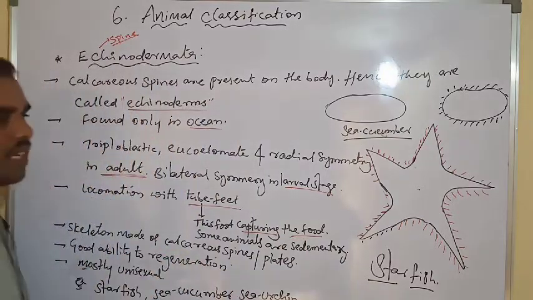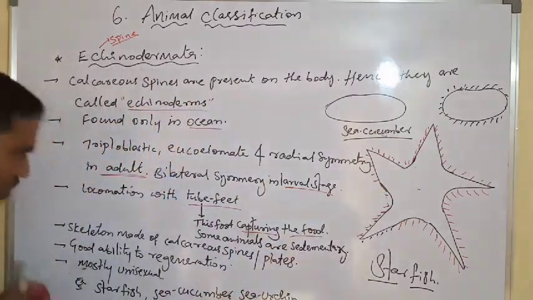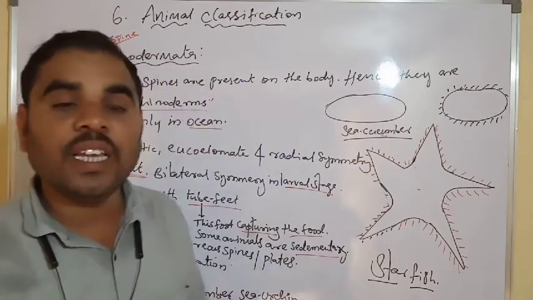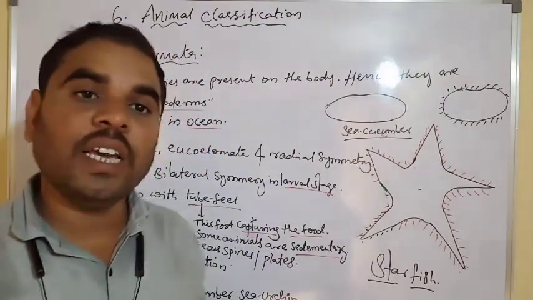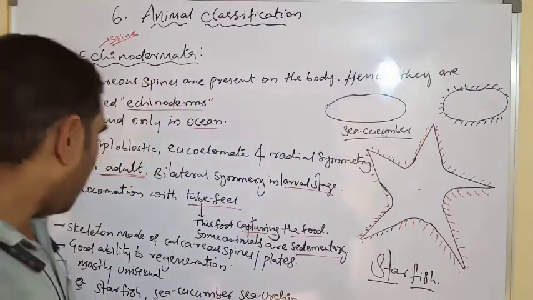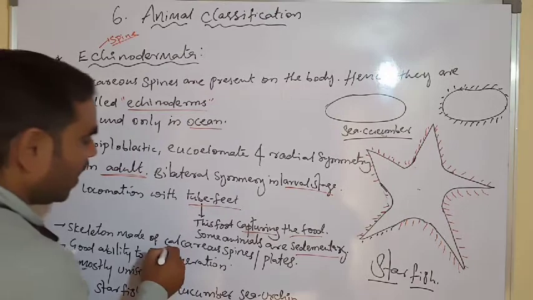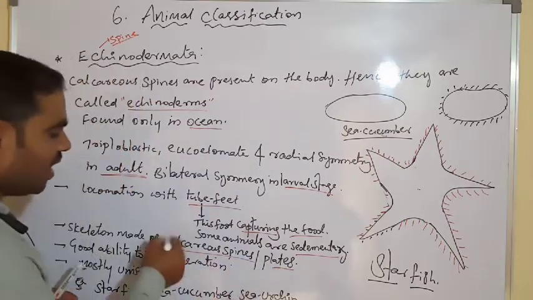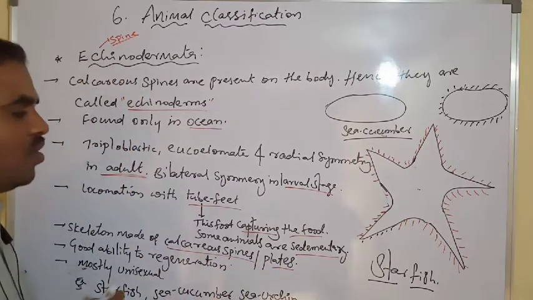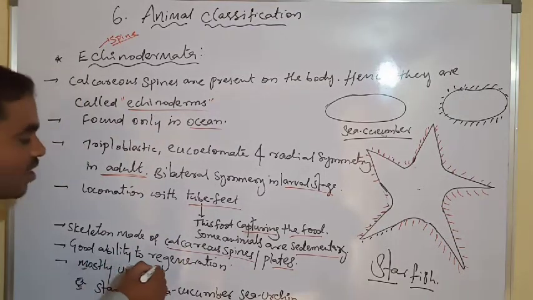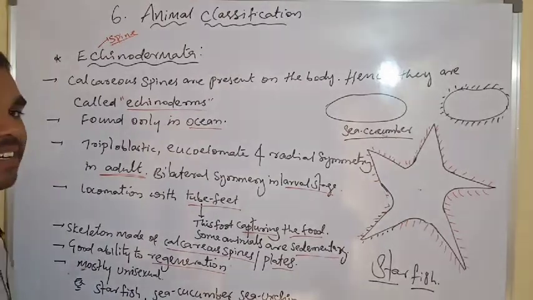Some animals are sedentary. The skeleton is made of calcareous spines or plates. Calcareous spines are present here also.